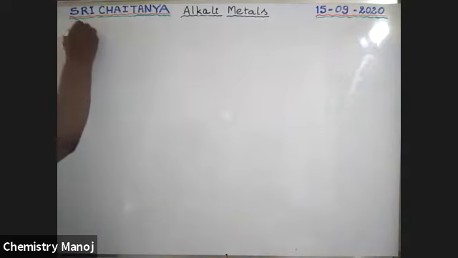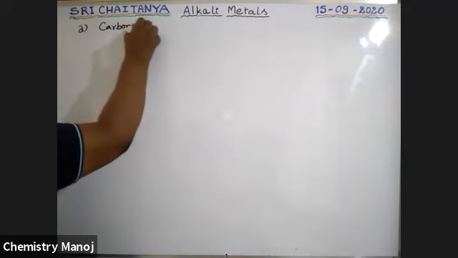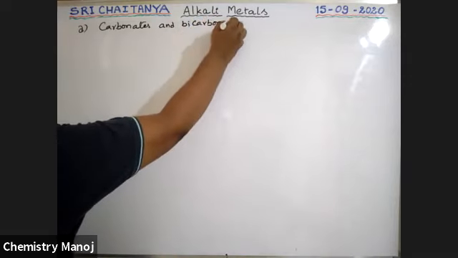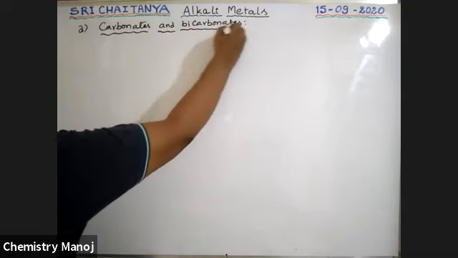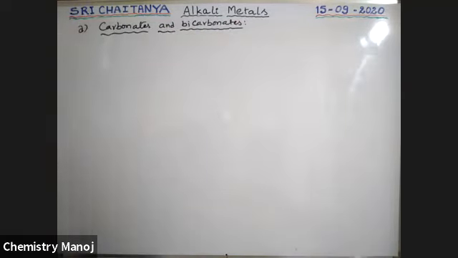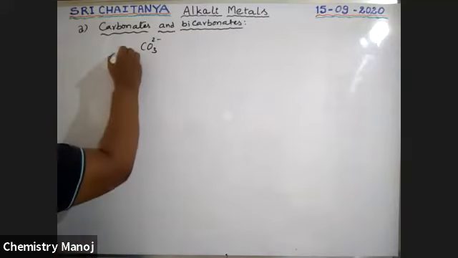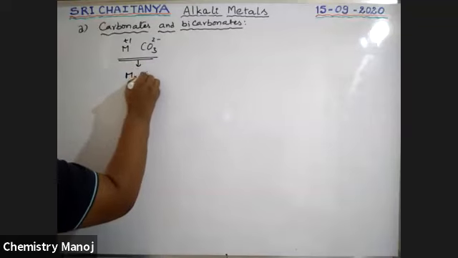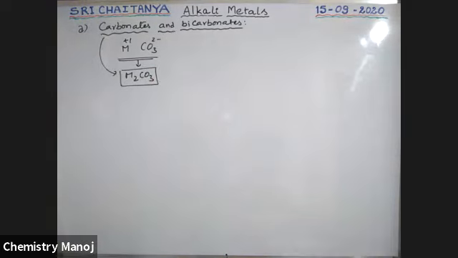First here, oxosalts, the first category: carbonates and bicarbonates. What are these carbonates and bicarbonates? Carbonates means CO3 2 minus ion. It is carbonate ion. So our metal has +1 based on these two, that is M2CO3 is the general formula for carbonates.